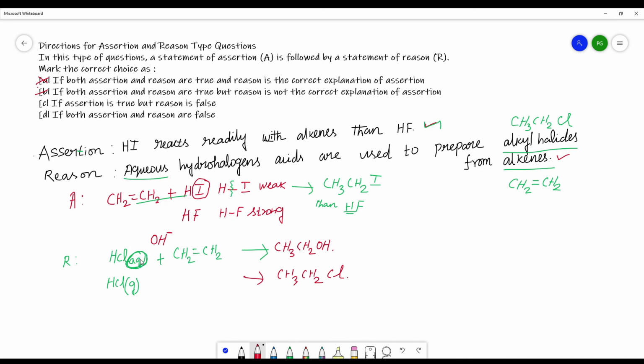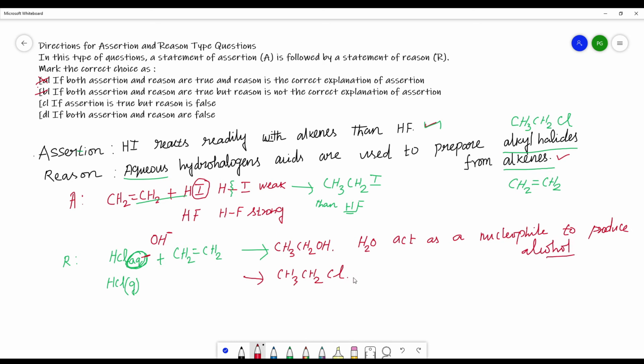In the case of aqueous, this H2O acts as a nucleophile to produce alcohol.